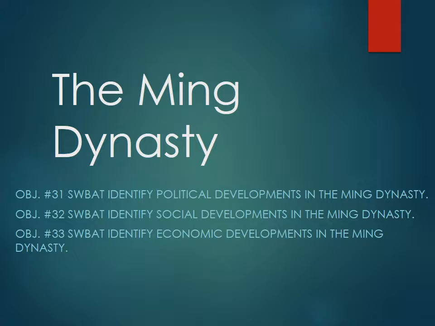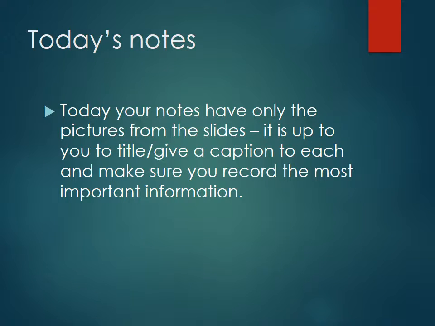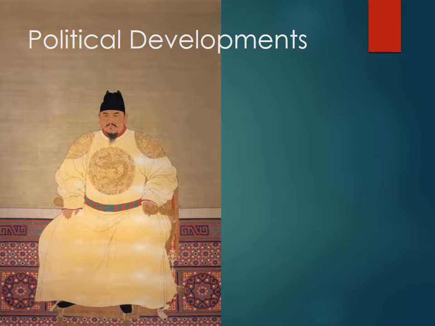And also just a note that this PowerPoint in particular has a lot of words on it. I encourage you to write down and practice that note-taking from college, where you're not going to be able to write down every word, but to only write down the most essential information and to use those shortcuts that work for you. So number this 31 through 33, title it the Ming Dynasty, and we're going to begin. So again, this simply says, make sure you record only the important information. There's also pictures I would note and keep track on your notes what these pictures are of.